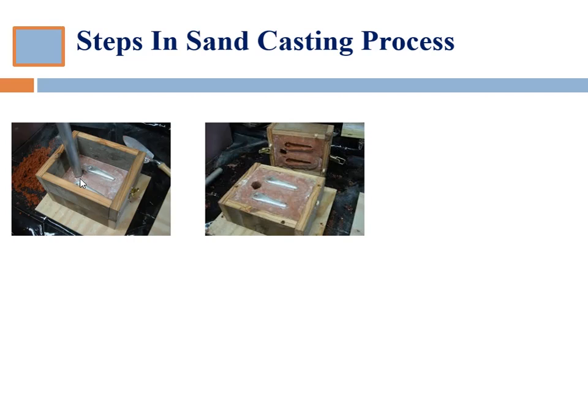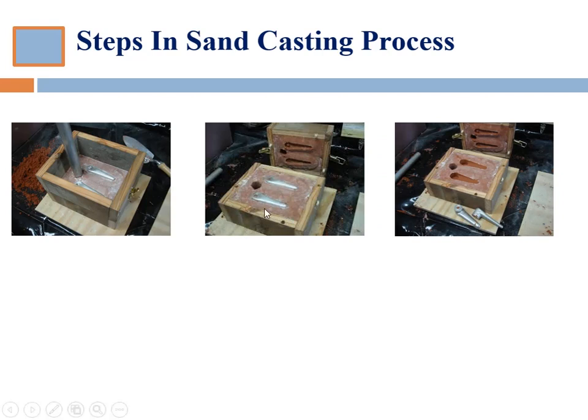This is how it will look. When you remove this rod, what is left is the hole, and here you can see the mold box is divided into two halves. This is the lower half, this one is the upper half, and the hole is in both the upper and the lower half of the mold box. More specifically, the upper half of the mold box is called the cope, and the lower half is called the drag of the mold box.